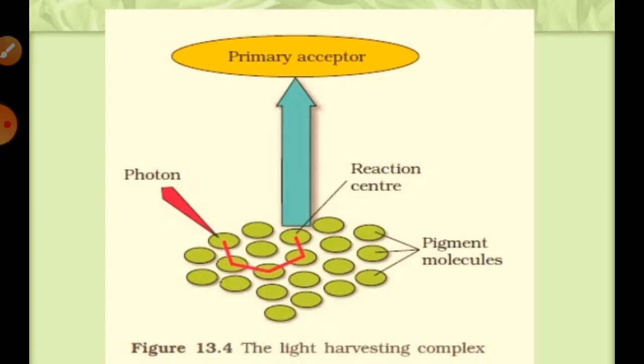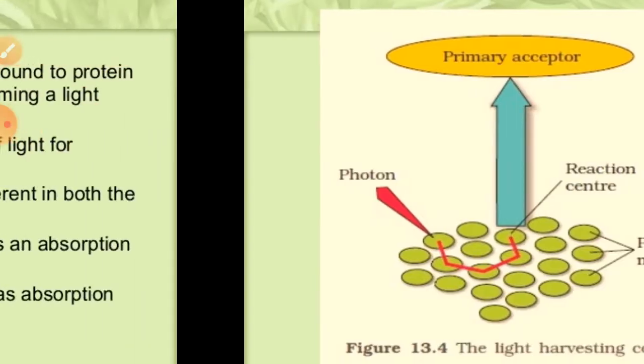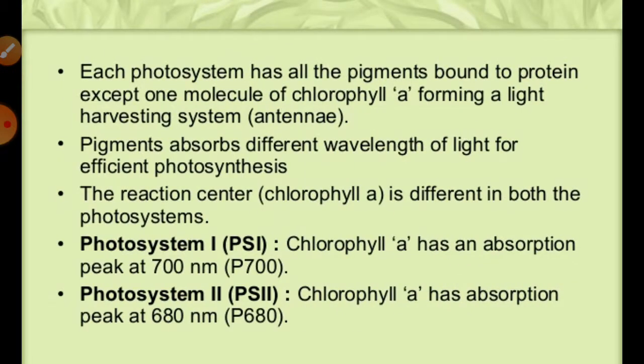In photosystem first, the reaction center is chlorophyll A that has its absorption peak at 700 nanometer, known as P700. In photosystem second, the reaction center absorbs at a peak of 680 nanometer, hence called P680. So these are the different conditions in which the photosystems are helpful. You can see these photosystems as I have told you.